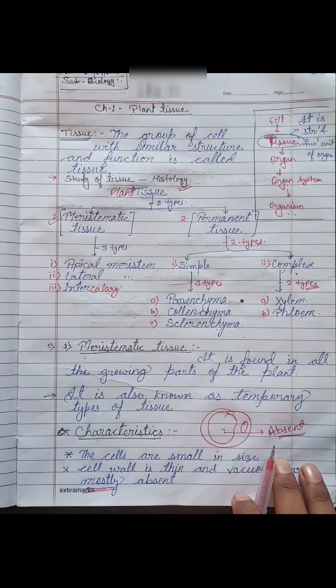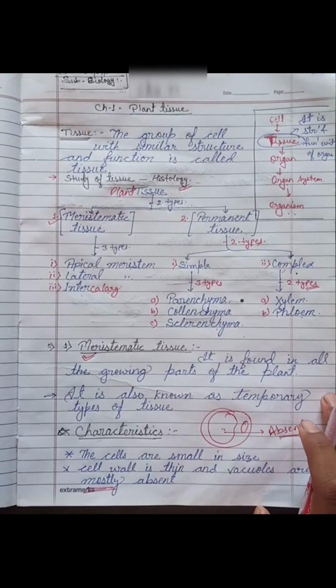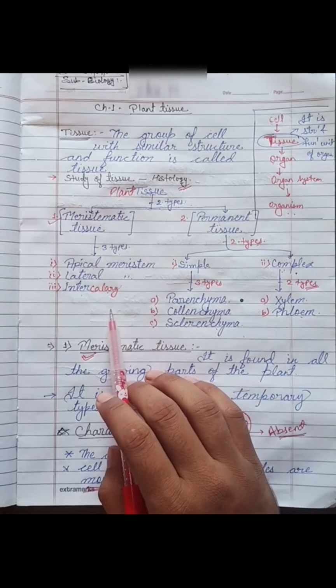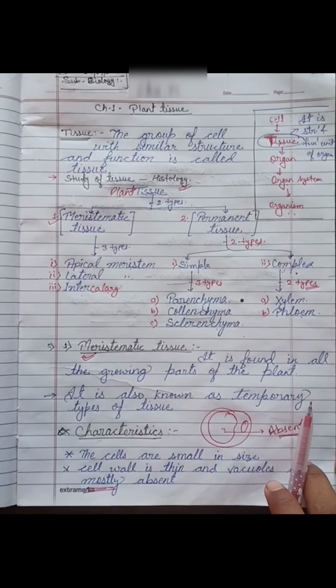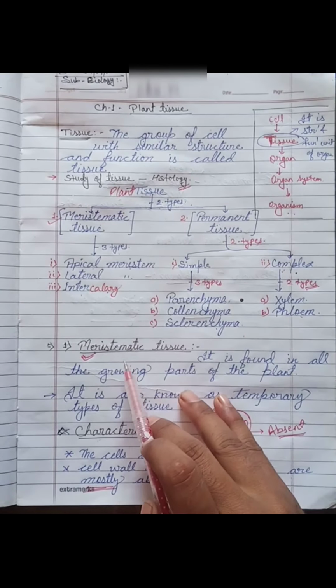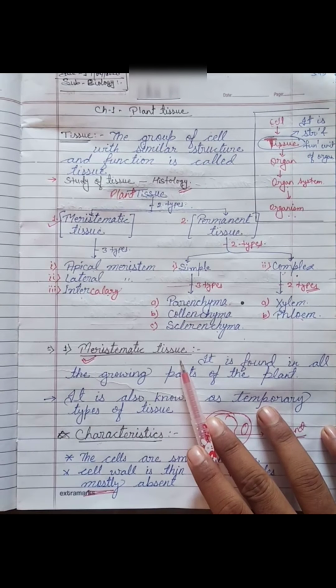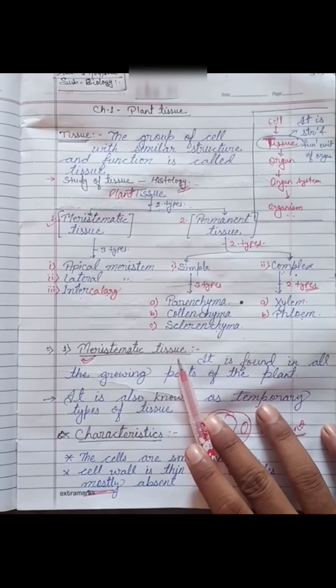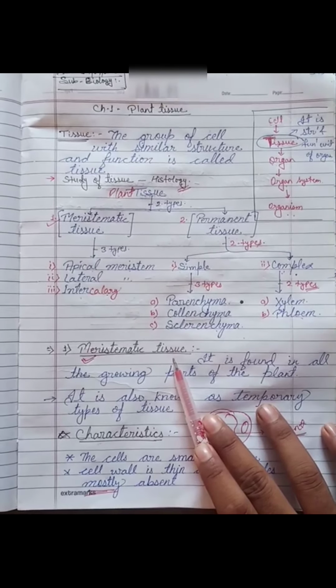Meristematic tissue is also known as temporary tissue. Why? Because it is an essential type of tissue which helps in the growing and elongation of plant body parts. That's why it is also called temporary tissue, because it is situated at a point for some time. That's why it is called temporary. Let's take an example.